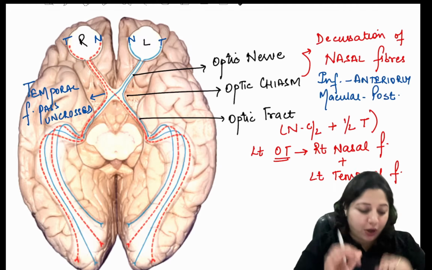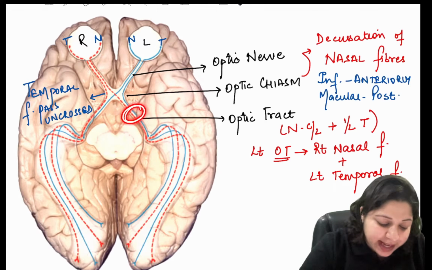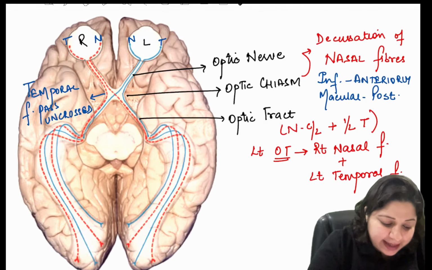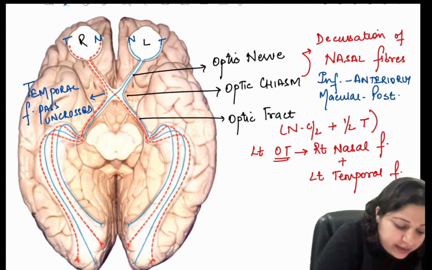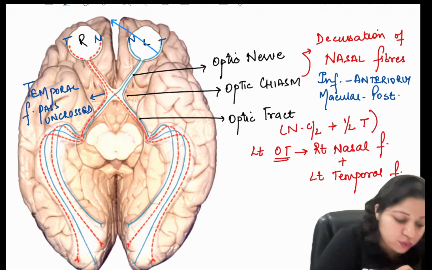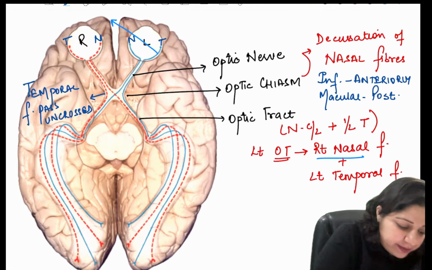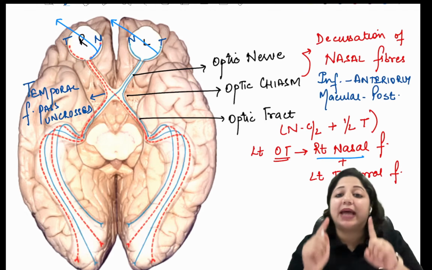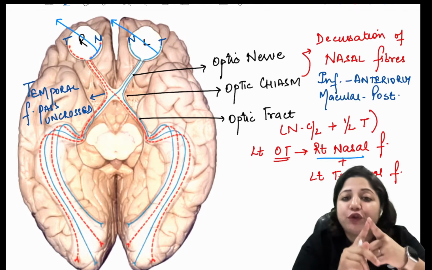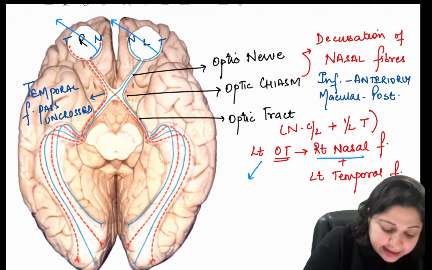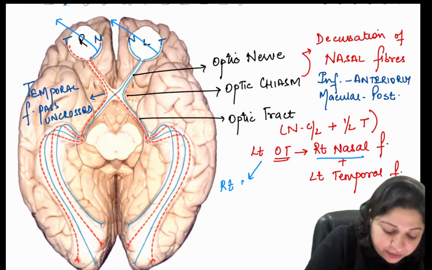Okay, so now when we are talking of this left optic tract, I said it has the temporal fibers of the left side. So temporal fibers of the left side are subserving this field and right nasal fibers are again subserving this field. So that means the left optic tract is serving the right visual field.